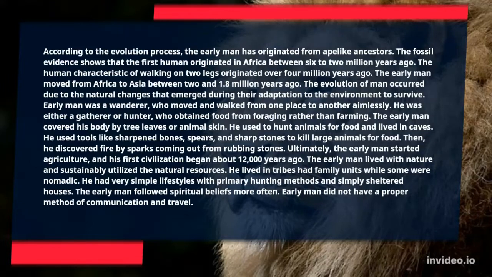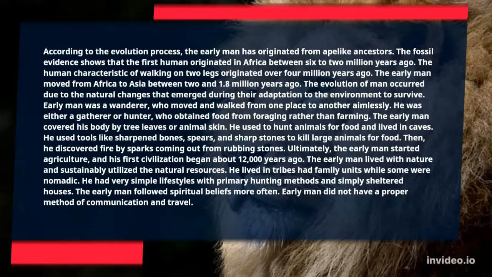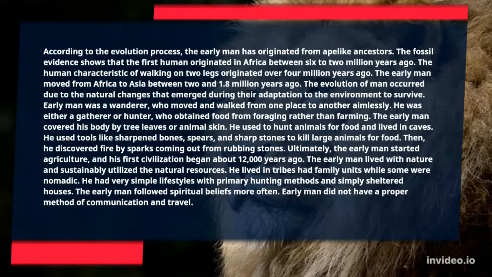The early man covered his body with tree leaves or animal skin. He used to hunt animals for food and lived in caves. He used tools like sharpened bones, spears, and sharp stones to kill large animals for food.